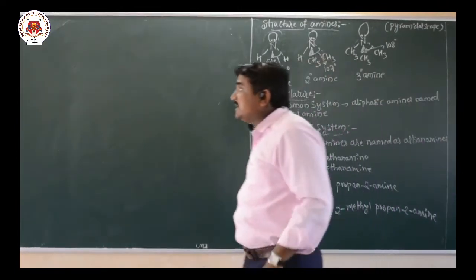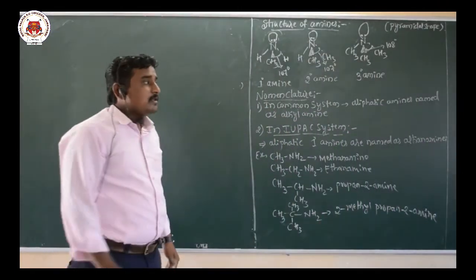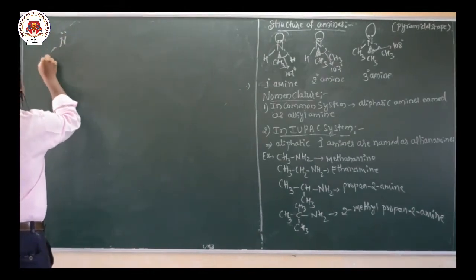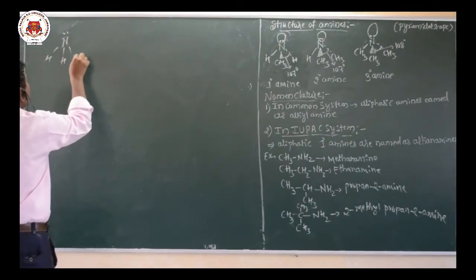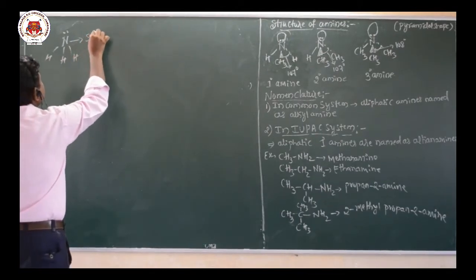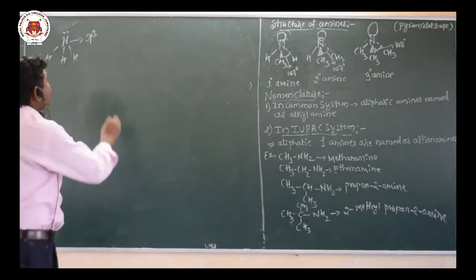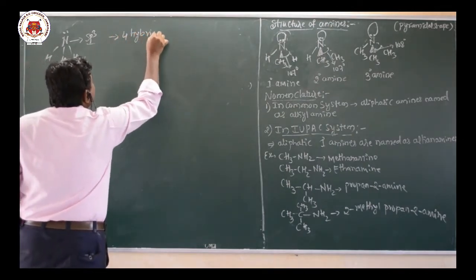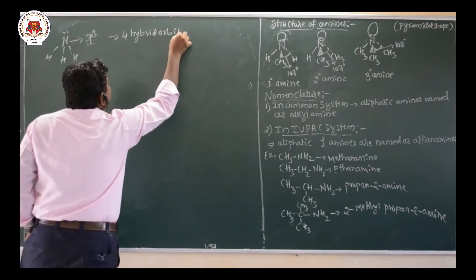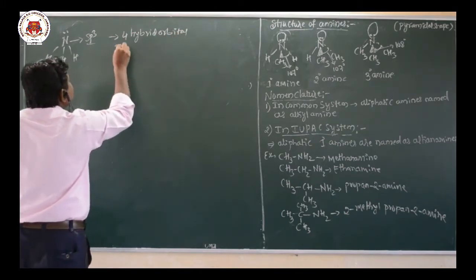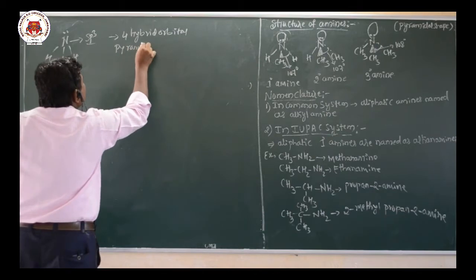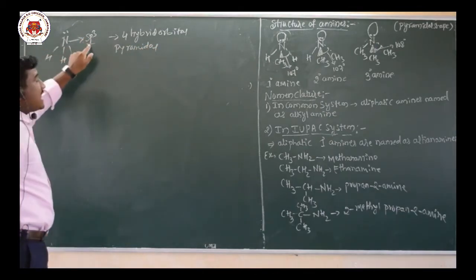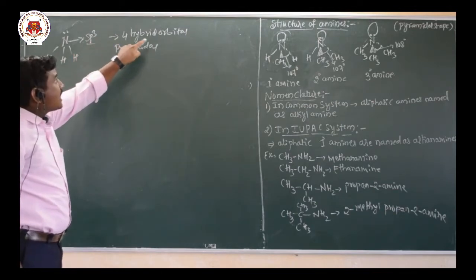So the structure of amines. In the case of ammonia, we already know that the ammonia structure is pyramidal in shape. So this nitrogen undergoes sp3 hybridization, so there is a formation of four hybrid orbitals. So the structure of this ammonia is pyramidal. Here the nitrogen atom of ammonia undergoes sp3 hybridization, forming four hybrid orbitals.